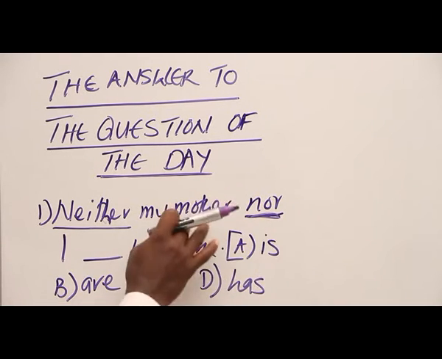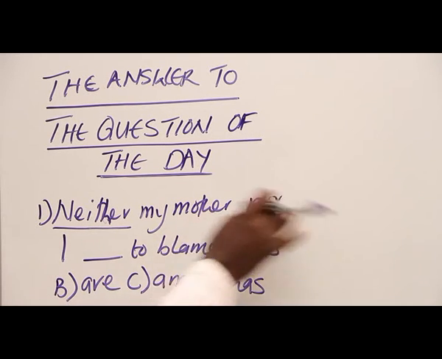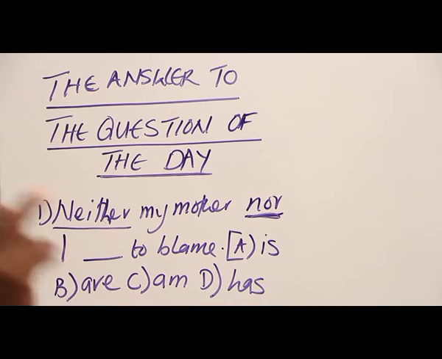When this joins two nouns, what happens? Because it is either this or that, or neither this nor that, or either this or this. So it's not a coordination that pluralizes, that makes the two to be one or a kind of compound noun that is plural in nature. Here, if the two are singular, then it will be considered singular.